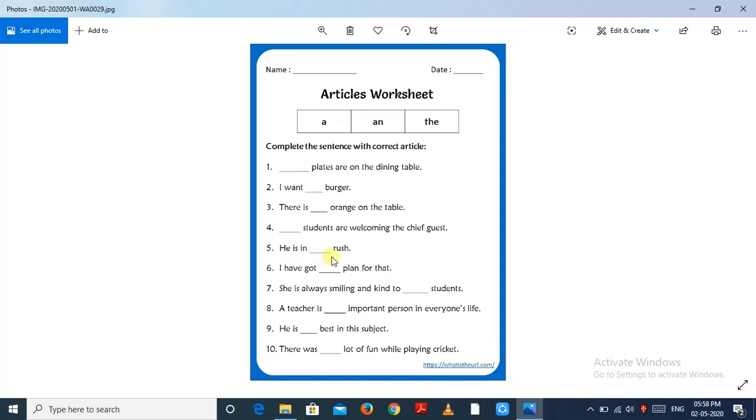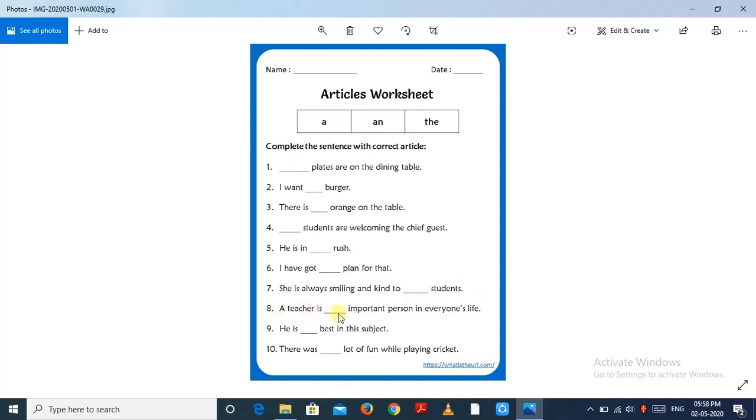He is in dash rush, that is crowd of people. We are talking about particular rush, so here we use "the". He is in the rush. I have got dash plan for that. I have got a particular plan, so "the plan for that". She is always smiling and kind to dash students. Here, students, set of students, particular students, so the article "the students".